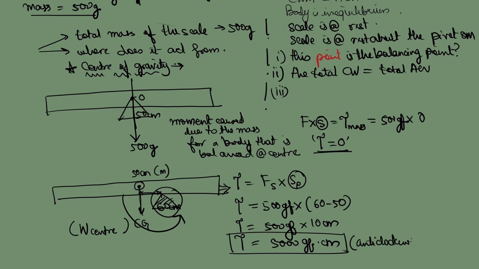anti-clockwise. So can you see, without changing the body, if the pivot is shifted, the body will experience some torque. If the pivot is coincident with the center of gravity, then due to the weight of the body itself, it will not experience any torque. Torque will be equal to 0. Only and only when pivot and CG are at the same point.